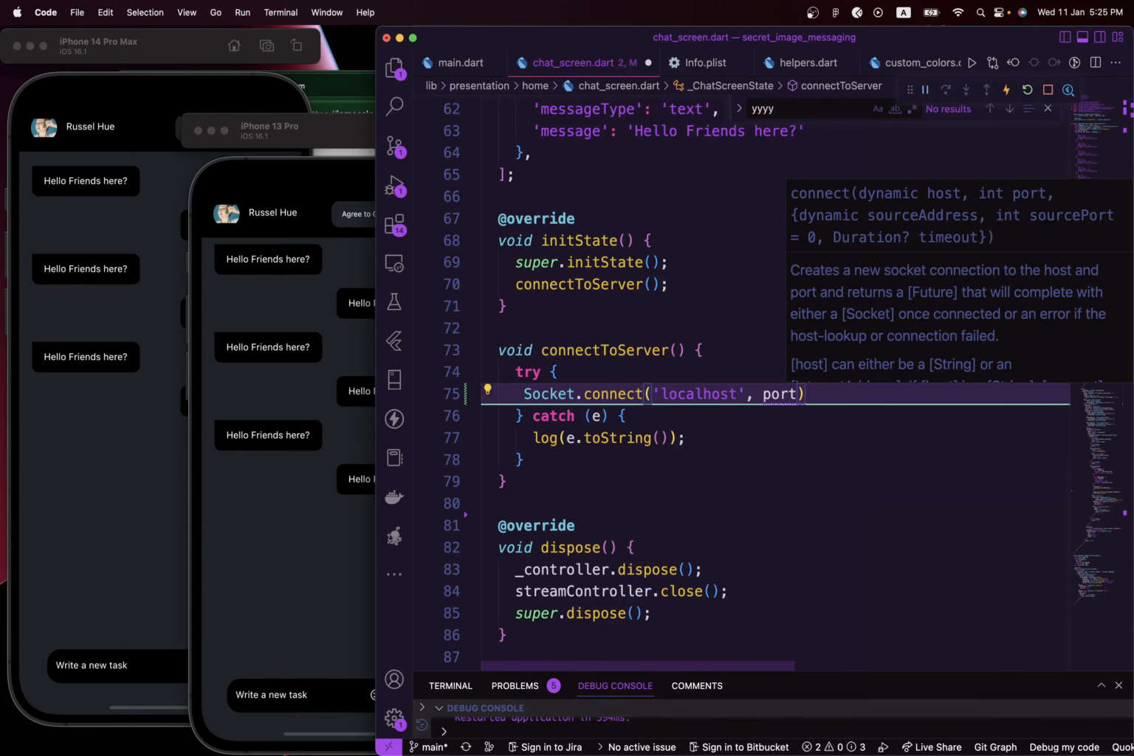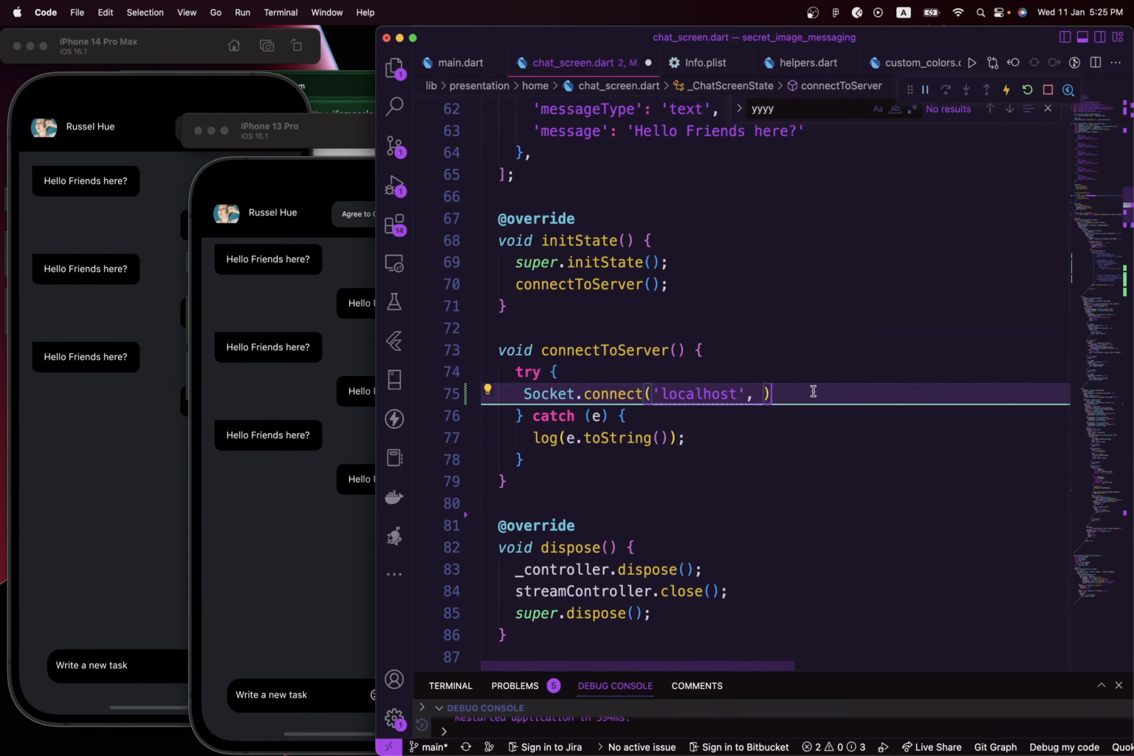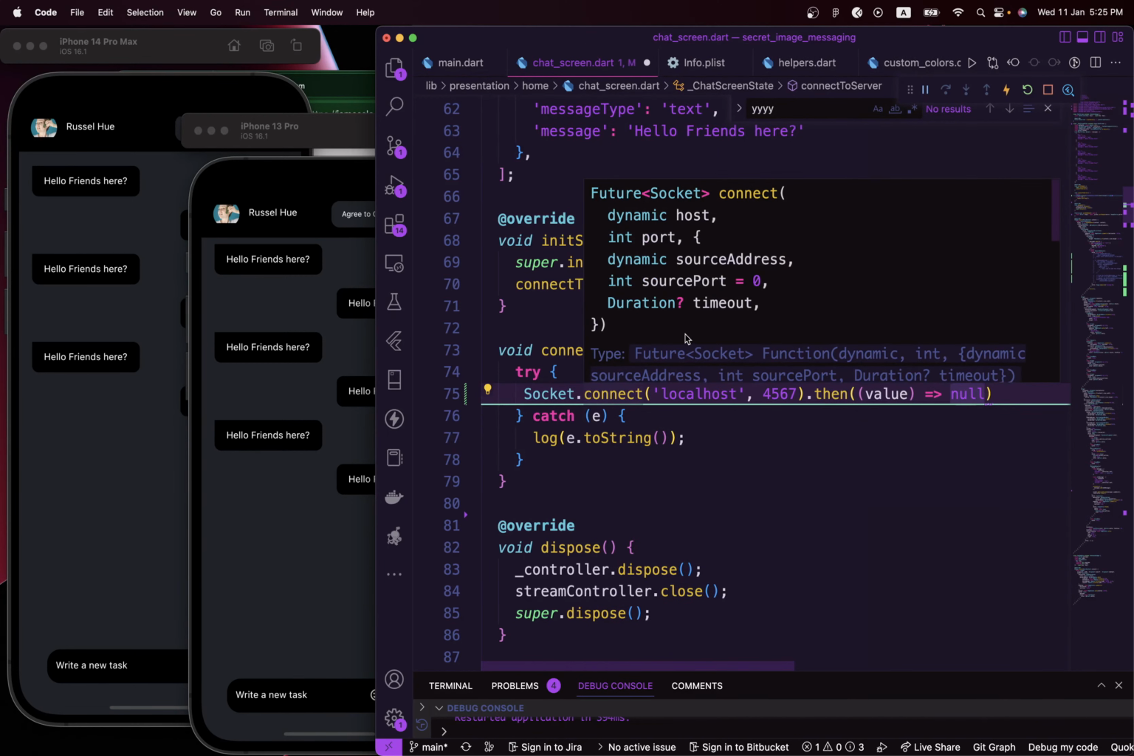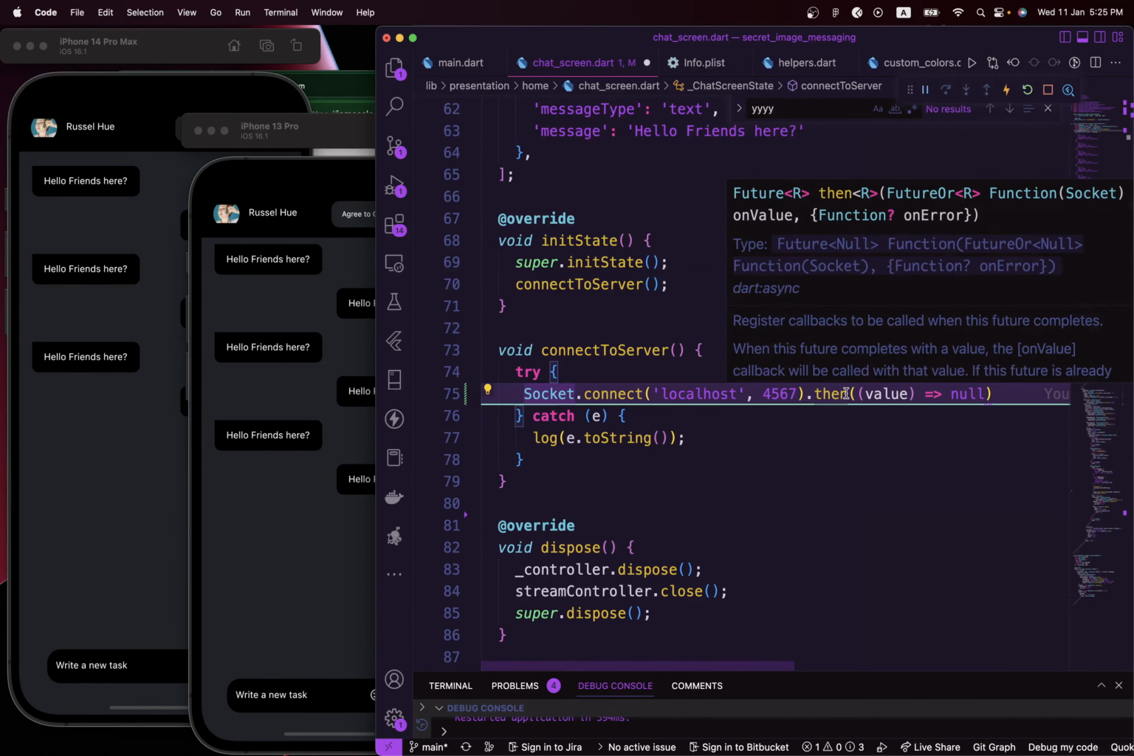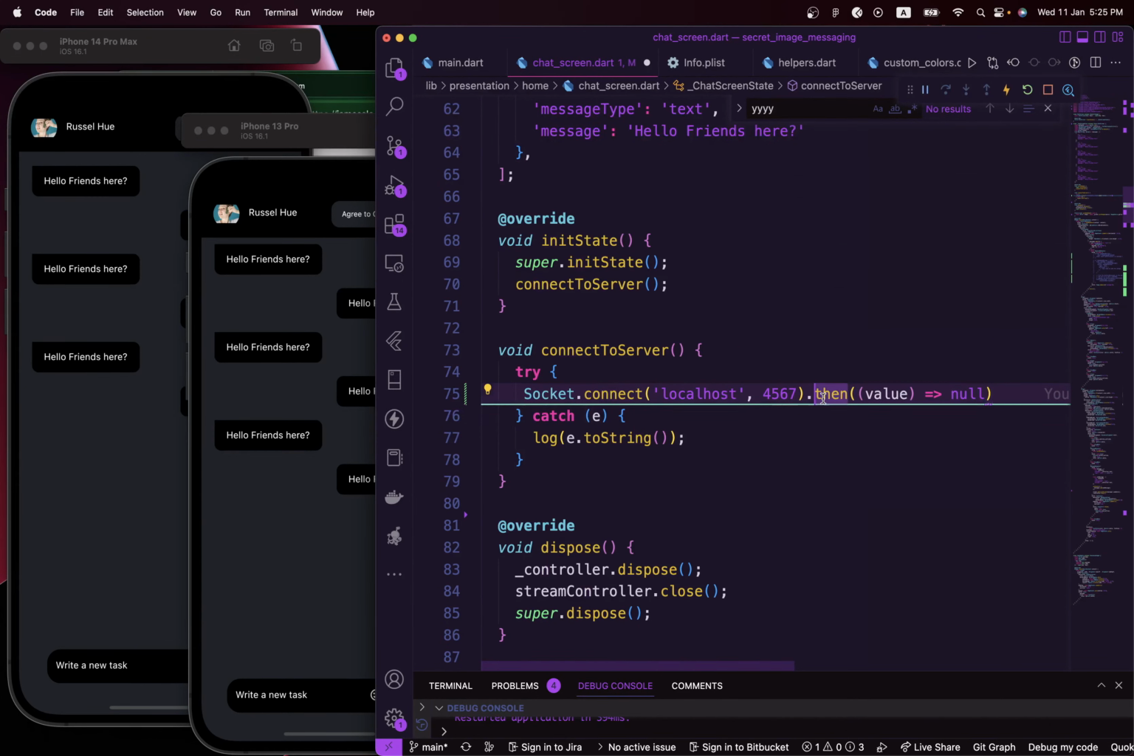And for the port we want to listen to, we still have to use the same port that our backend is listening to, which is 4567. So that's the port we give it. Since this is a future, we have to either await for it to finish or use then, basically the same thing. When the future completes, any other code in here will start running. So that's why I'm using then.